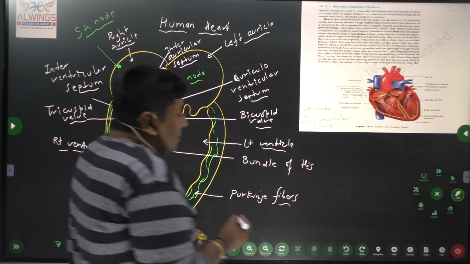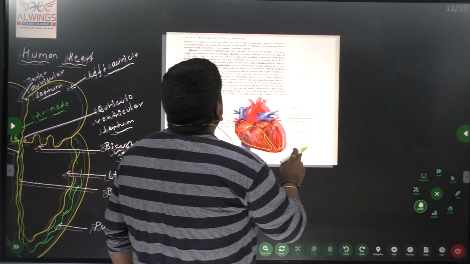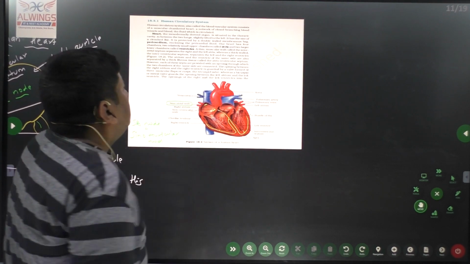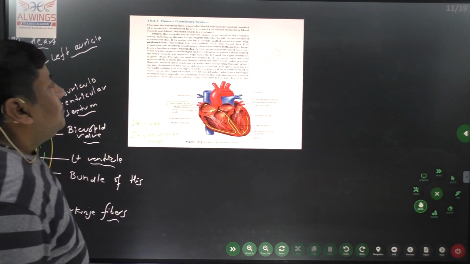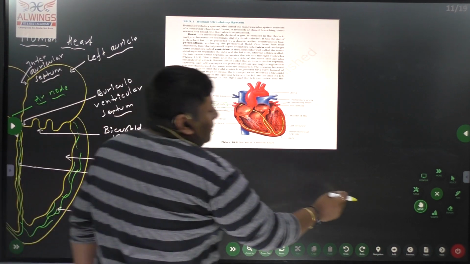Now we can see what NCERT is saying about that. Similarly here, first of all, they're saying that the heart...